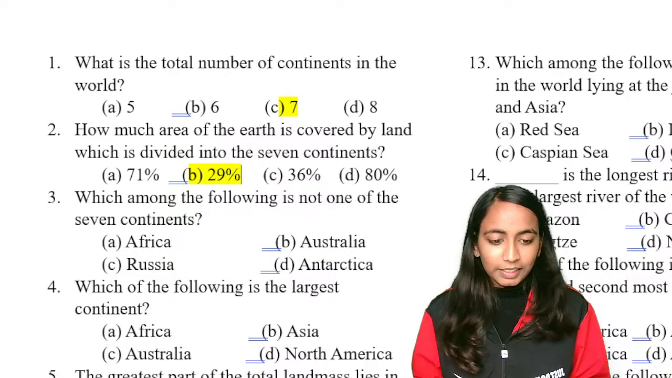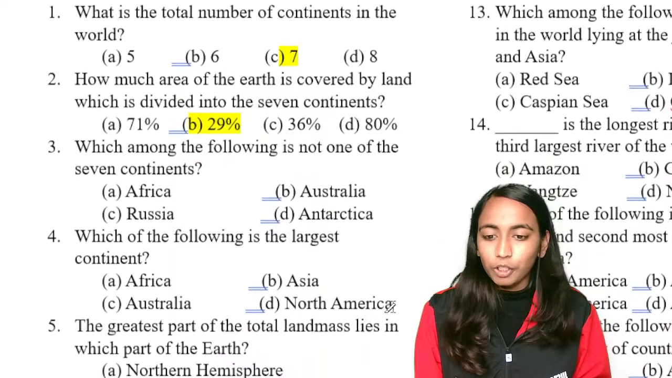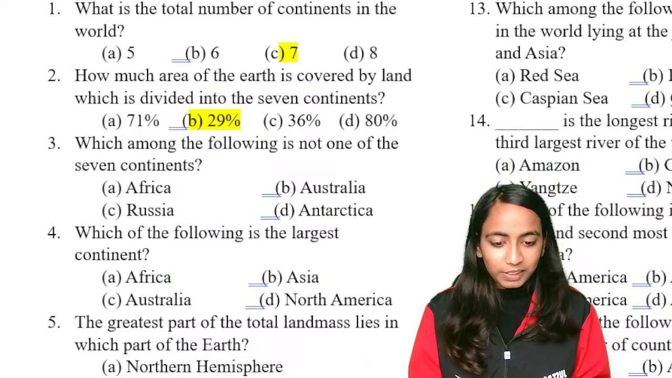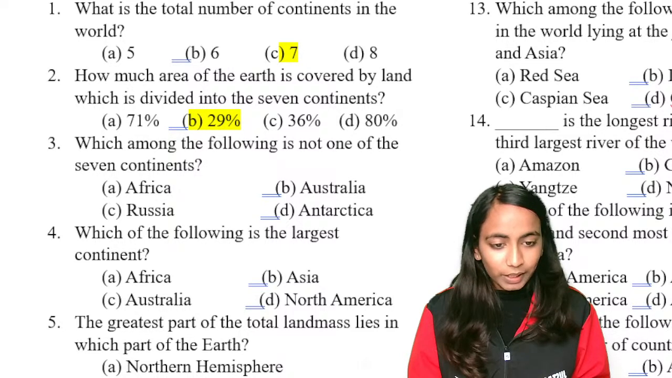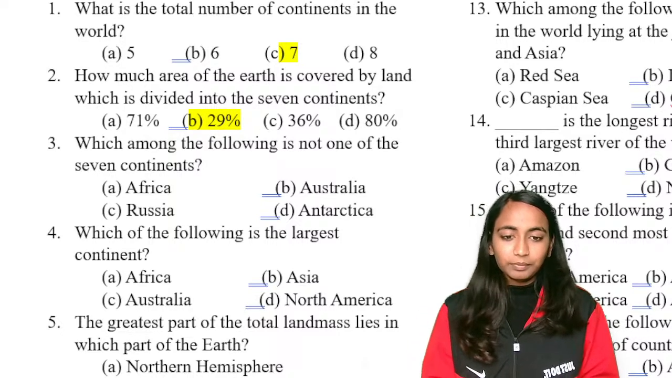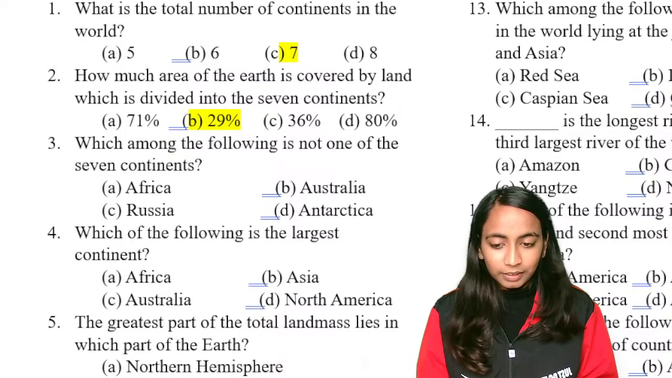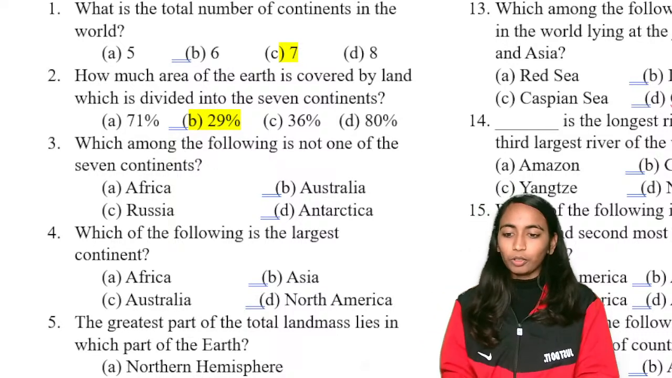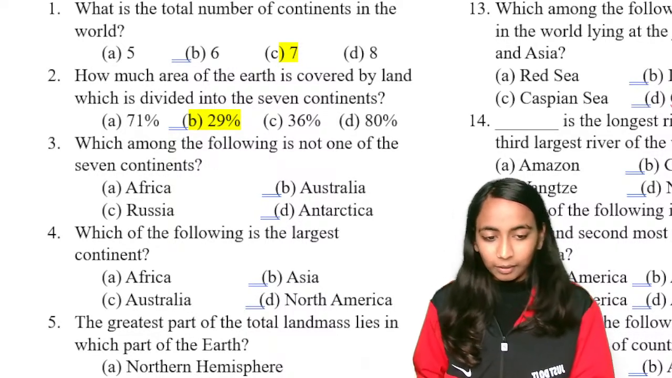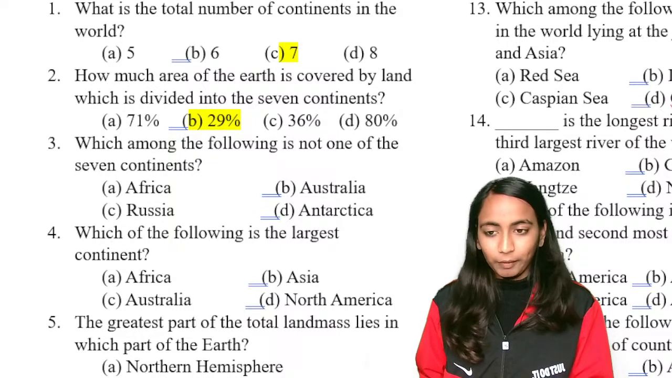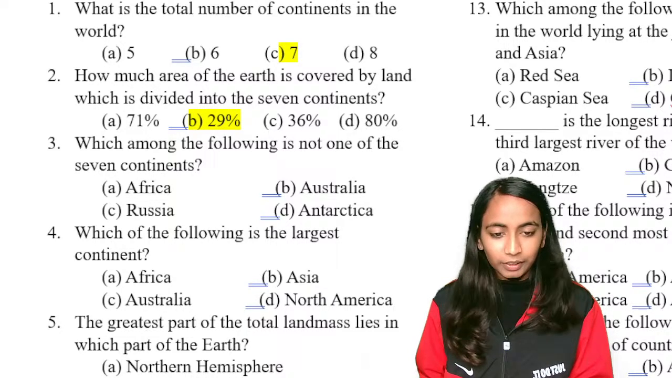Good. Next is question number 3. Which of the following is not one of the seven continents? You have the options: Africa, Australia, Russia, or Antarctica. Good. You are providing C as the answer.